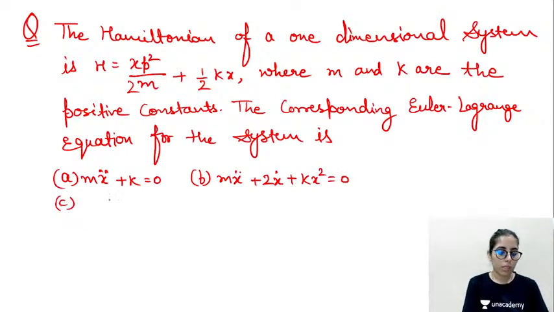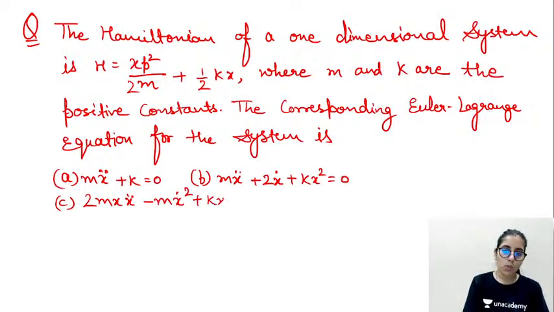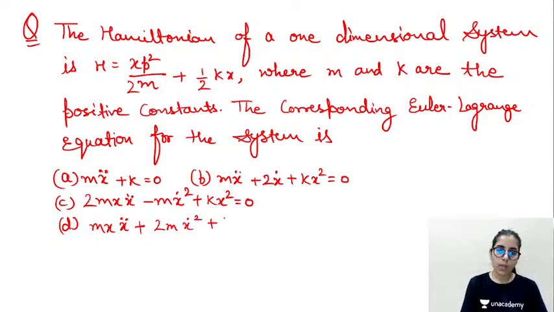Next one is C, 2mx x double dot minus mx dot square plus kx square is equal to 0, and option D is mx x double dot plus 2mx dot square plus kx square is equal to 0.